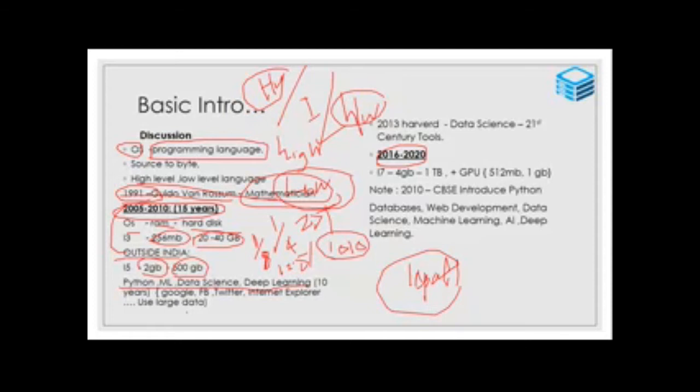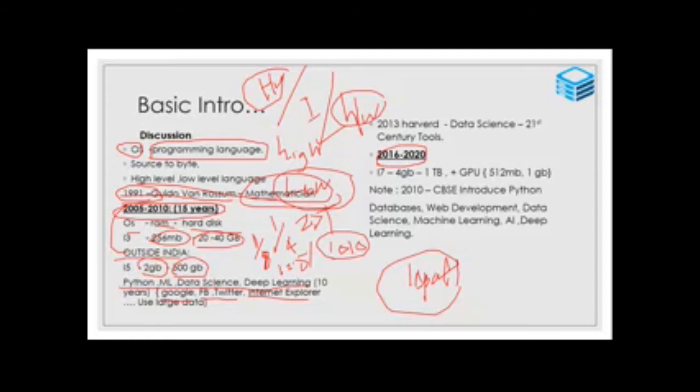Why does this awareness come, why does data science come? Take Google, Facebook, Twitter, Internet Explorer as applications: they use large data. If you want to search a single document, you go to Google, and it responds in a fraction of a second.